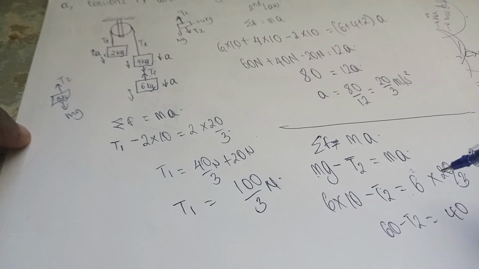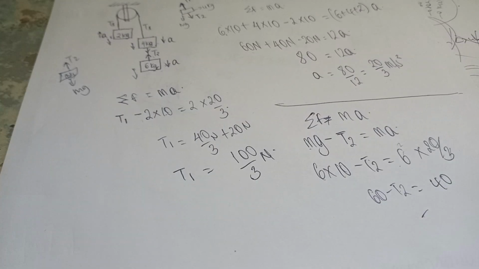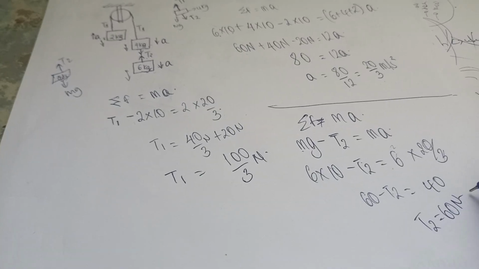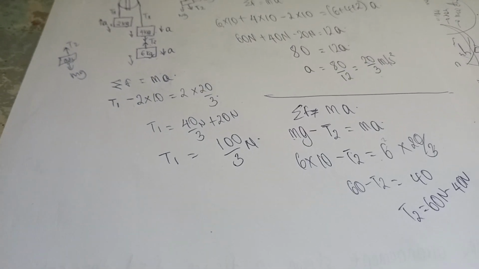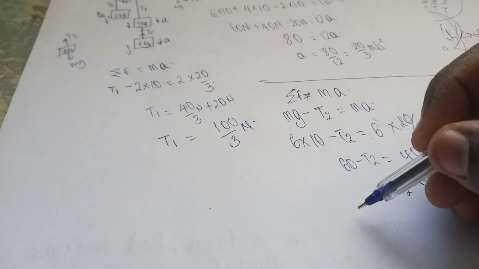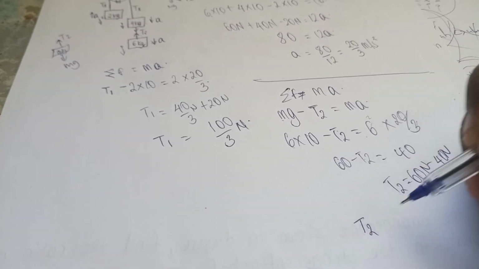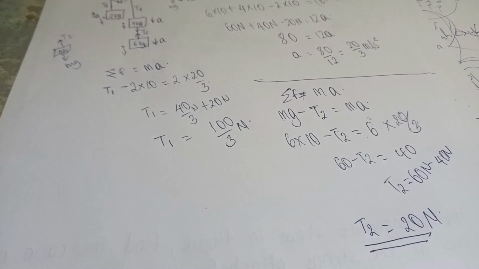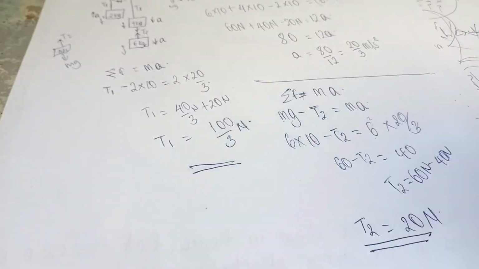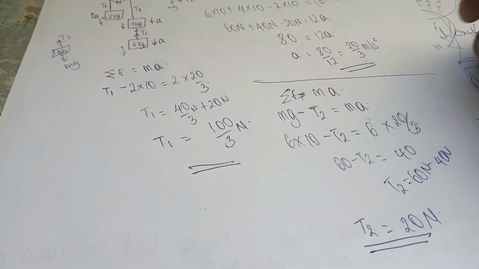Okay, so this thing T2, what will be T2? That means T2 here equals 60 newtons minus 40 newtons. Let me adjust here so you can see what I'm doing. Okay, so tension T2 equals 20 newtons. So that's tension T2, tension T1, and that is our acceleration.